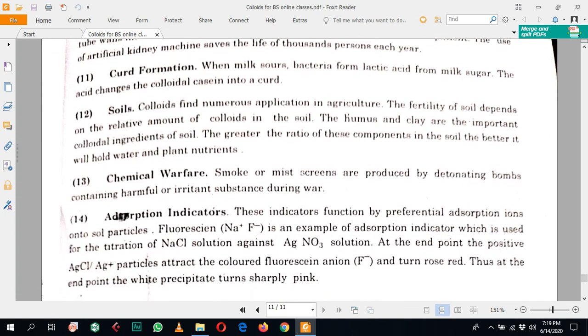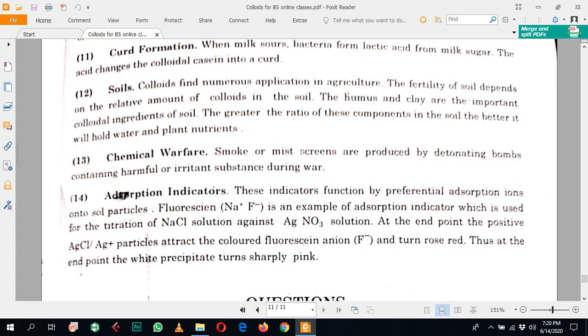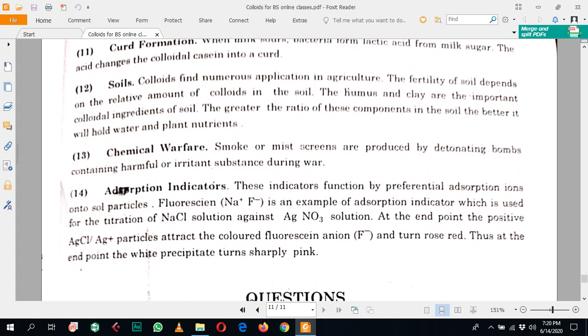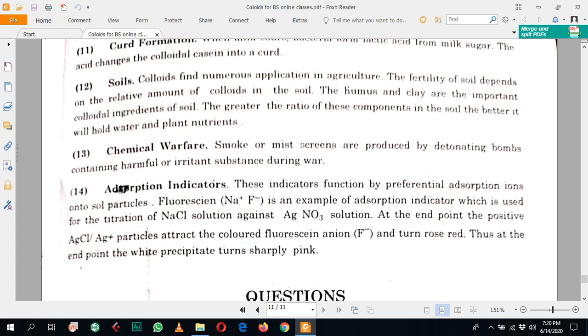Similarly, the next example of the colloidal solution is curd formation, in which, when milk sours, the bacteria present in milk form lactic acid from the milk sugar, and this acid changes the colloidal casein, which is the milk protein, into curd. So these are also colloidal. Milk is an example of a colloidal solution, and the curd is also formed from the milk.